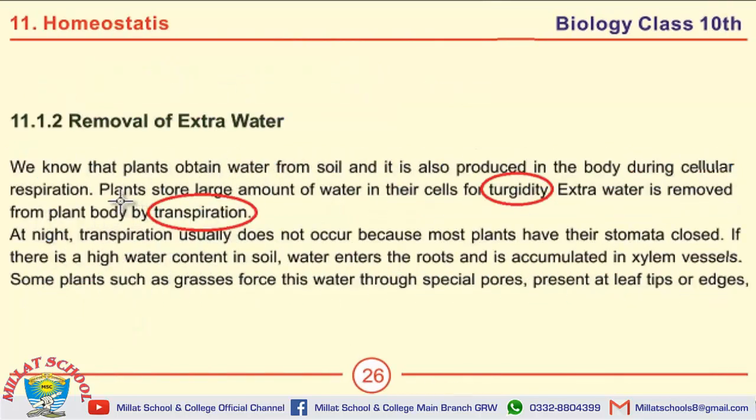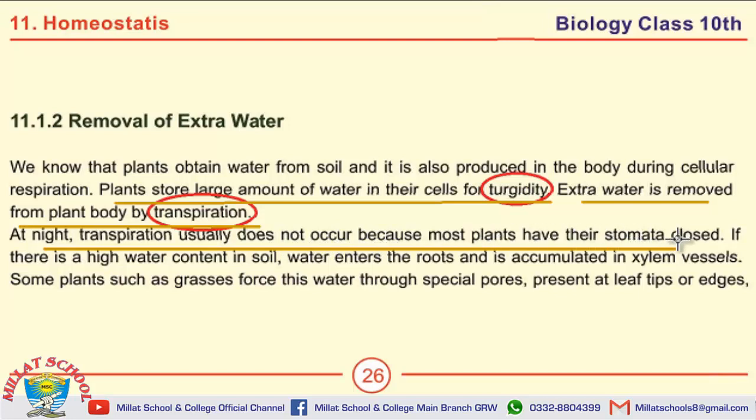MCQs on this page include: the first one, plants store large amount of water in their cells for turgidity. Extra water is removed from plant body by transpiration. At night, transpiration usually doesn't occur because most plants have their stomata closed. So students, there are no important short questions on this page. It only includes MCQs as I have indicated already.